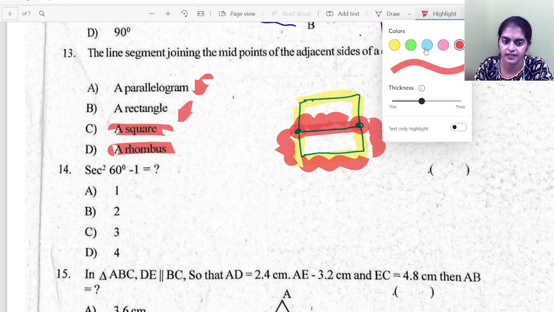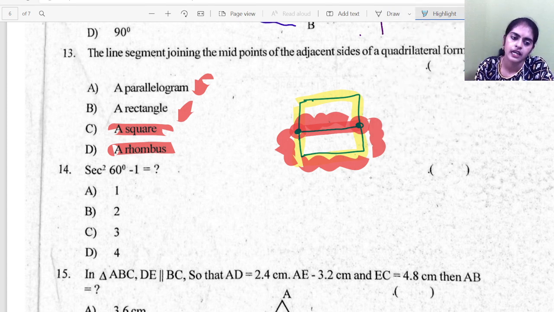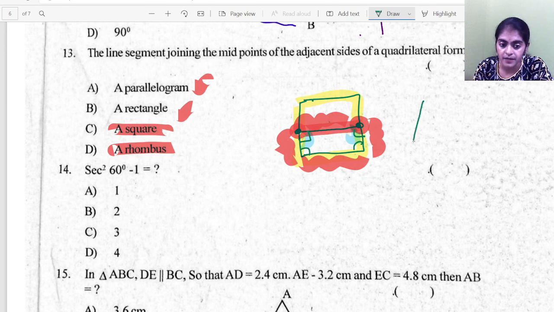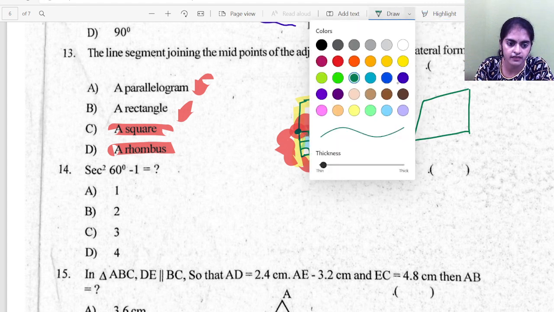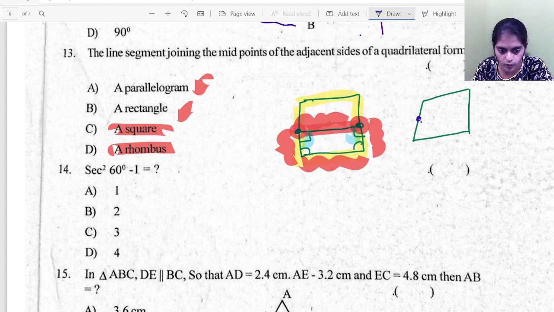Which of the options is correct? If it has to be a rectangle, all these angles have to be 90, 90, 90, 90. But not every time it can be 90. For example, if I have a quadrilateral this way and I am joining the line between the midpoints of these two sides, not every time will you have 90, 90, 90.